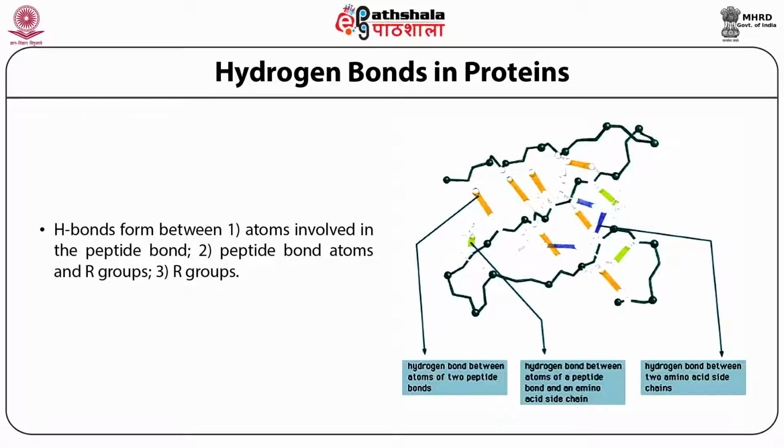The peptide bond, the CONH amide group, may be involved in hydrogen bonding with the side chain, or the side chains themselves can make a hydrogen bond. Protein shape is also determined by the sequence of amino acids.